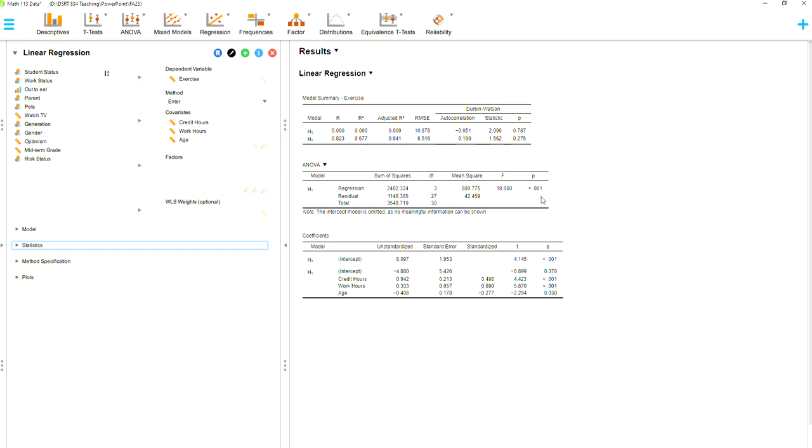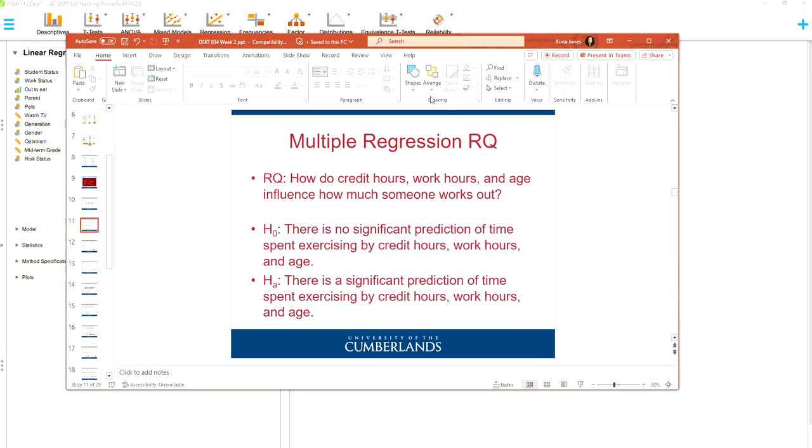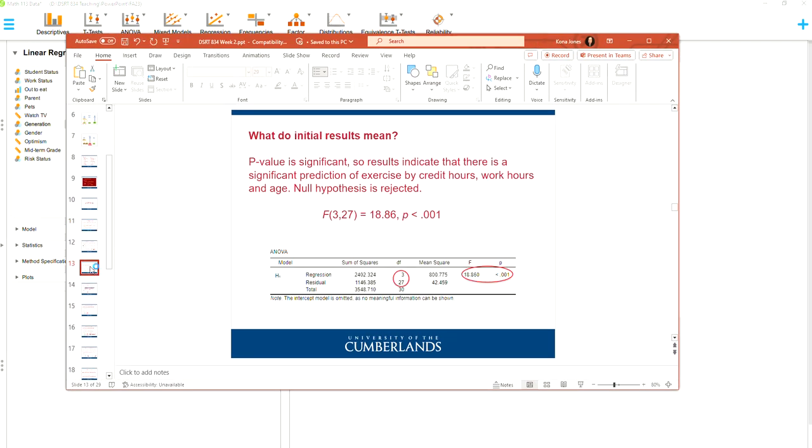In terms of degrees of freedom, we're going to use the 3 and the 27. For the regression, you need 2 degrees of freedom: the 3 and the 27, so the regression and the residual. The 3 comes first, then you have a comma and a 27. And then our F value, the 18.86, is the other main value that we need from this test. You can see this over here.